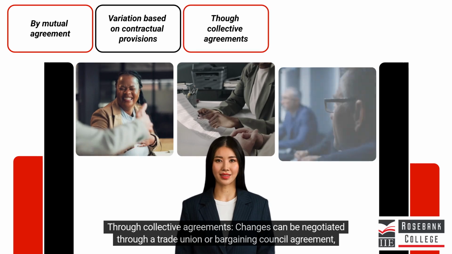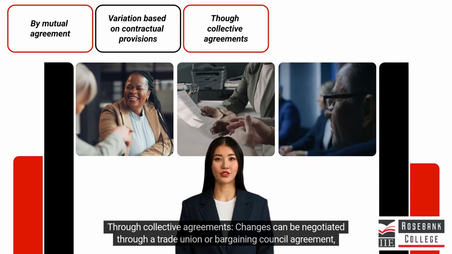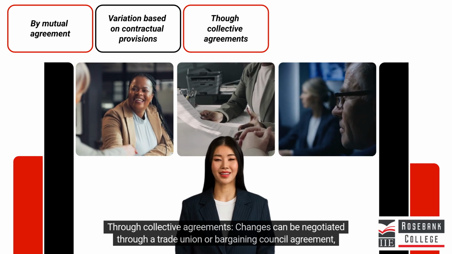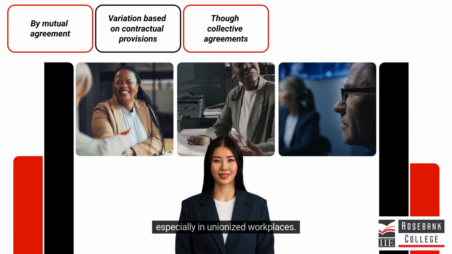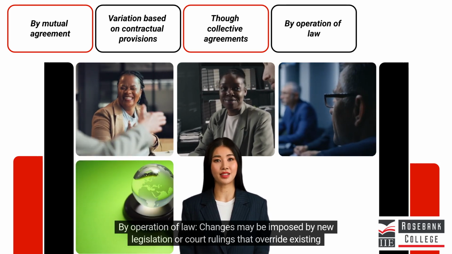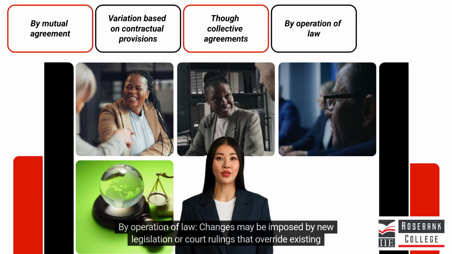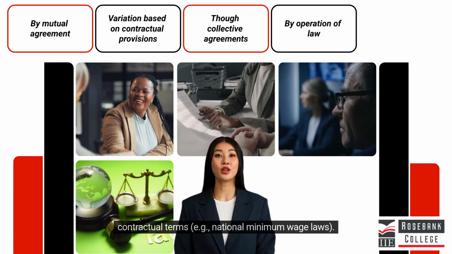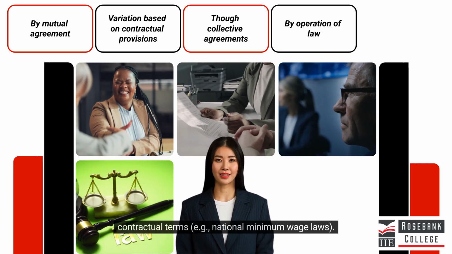Through collective agreements, changes can be negotiated through a trade union or bargaining council agreement, especially in unionized workplaces. By operation of law, changes may be imposed by new legislation or court rulings that override existing contractual terms, for example, national minimum wage laws.